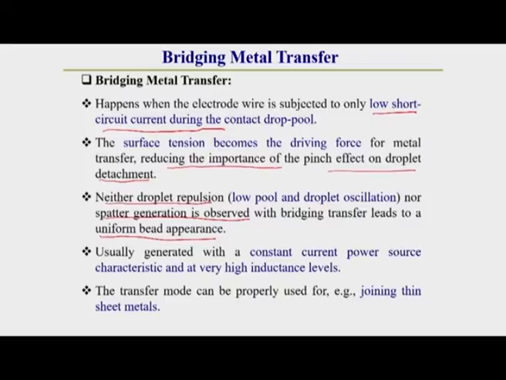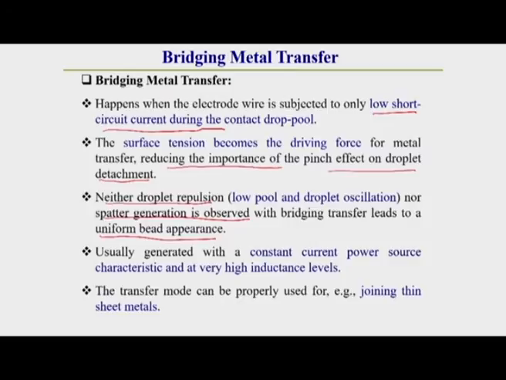Why is this droplet repulsion less? Because here the short circuiting current is comparatively very low. Due to that, very low pool and droplet oscillation is observed. Whatever weld pool and droplets are there, that oscillation is also very less in this type of metal transfer.